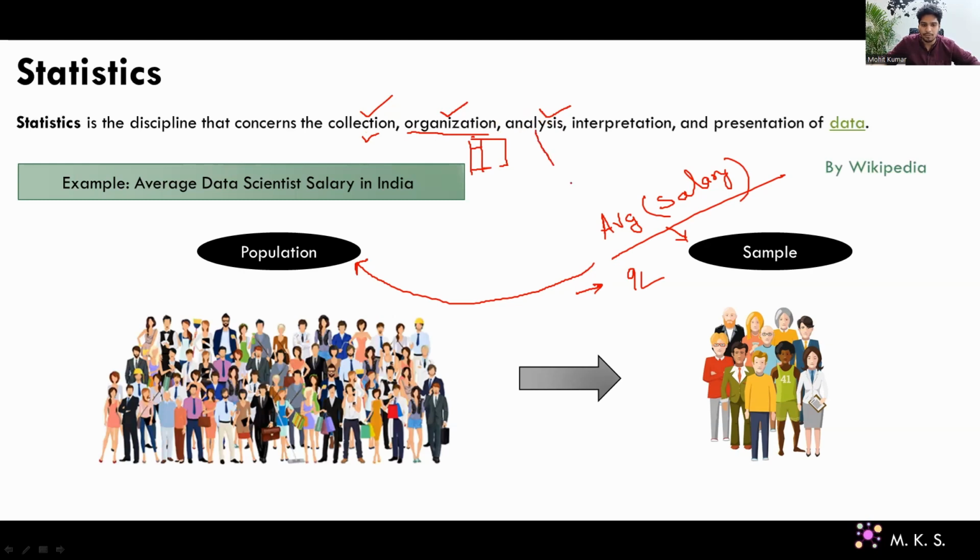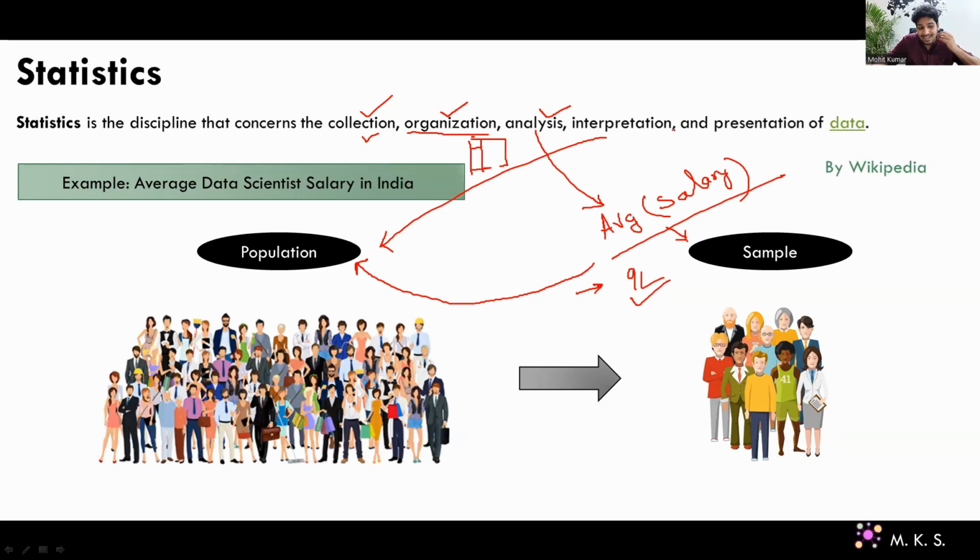And then you perform the analysis, which is nothing but calculating the average. Once you calculate the salary average of your sample, then you interpret the result about the population, that the population data scientist salary is approximately close to 9 lakh, right? And then you can present this information in your required format.